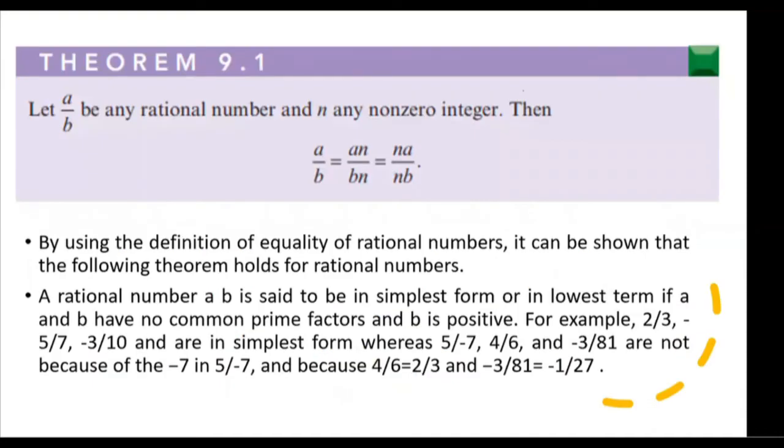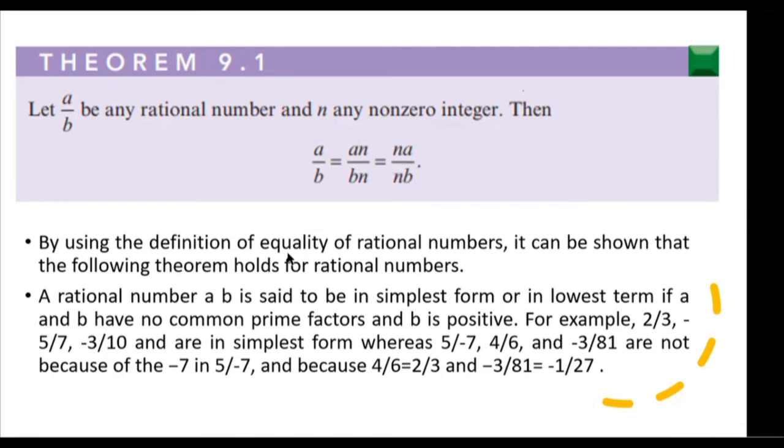So by theorem 9.1, let A over B be any rational number and N any non-zero integer. Then we have A over B is equal to AN over BN, which is the same as NA over NB.